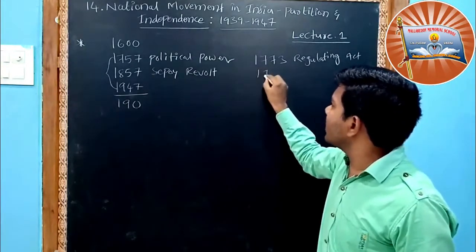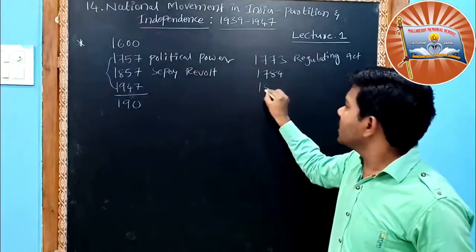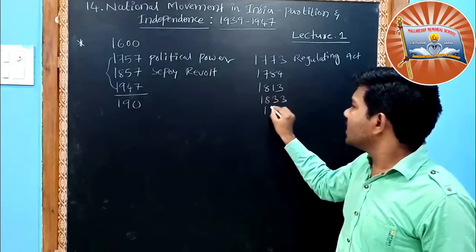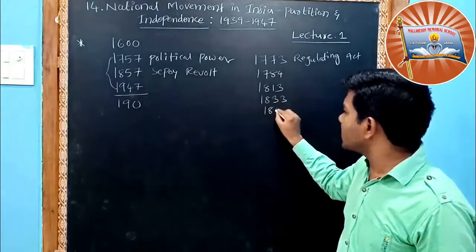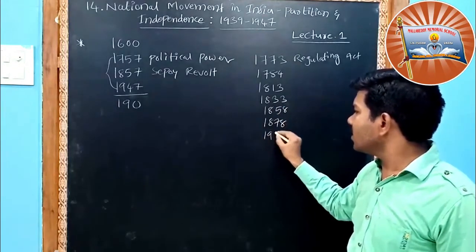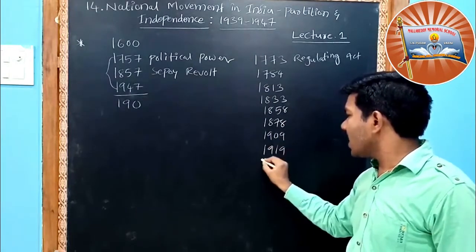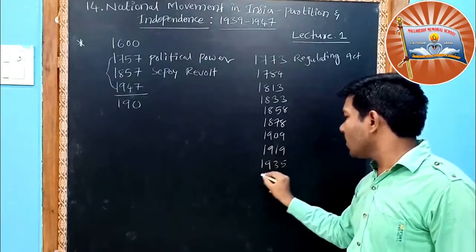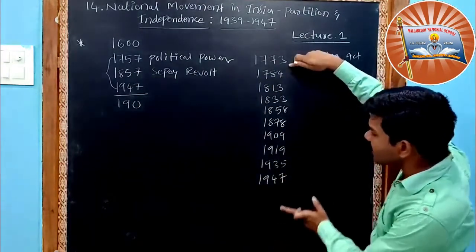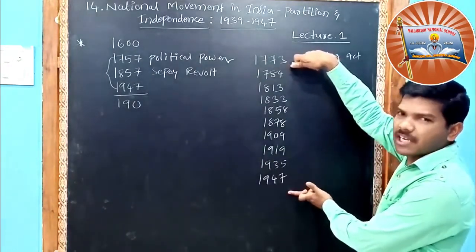1773, next 1784 Pitt's India Act, next 1813 Act, 1833 Act, 1858 Act, 1878 Act, 1909 Act, 1919 Act, and 1935 Act, finally 1947 Act. So from 1773 to 1947, they made different acts to rule India.